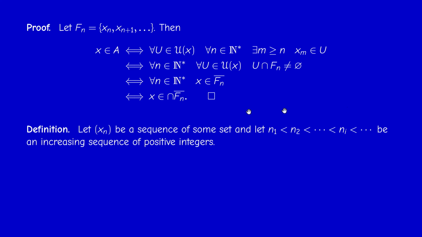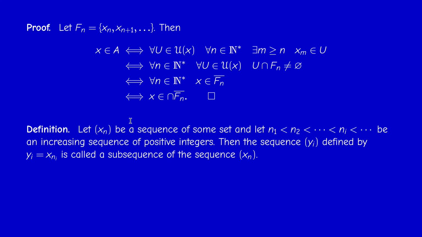Okay, so given a sequence x_n, where the index ranges through the non-negative integers or the positive integers from 1. To simplify, we can start from 0, from 1, from anything, but let us start from 1. And if you have an increasing sequence of indices, of integers, n_1, n_2, etc., then when we restrict the index to this collection, n_1, n_2, we obtain what we call a subsequence.